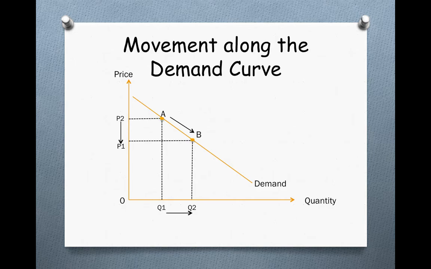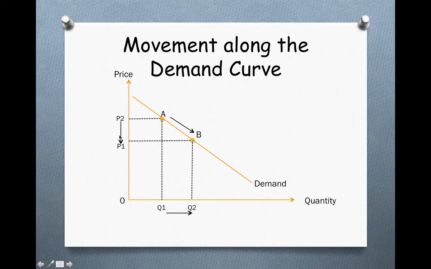Now, there are two things that happen to demand curves. One would be movements along the demand curve. The second would be shifts. First, we will focus on movements along the demand curve. Movements such as from A to B or B to A will only happen due to a change in price.